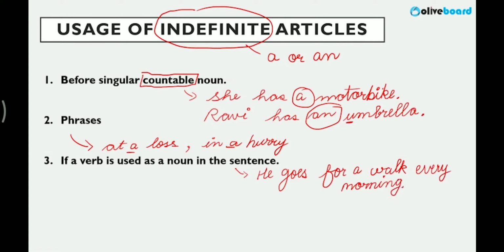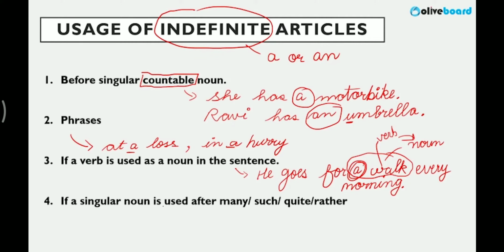So now you see here, walk is a verb, but here it is defining an activity. So it is used as a noun, a walk, right? It's an activity. So article a is used. Why? It is a verb word, but it is right now functioning as a noun. Nobody is walking right now, just we are naming an activity. So very important, when a verb word is used as a noun, we always use an article before it.